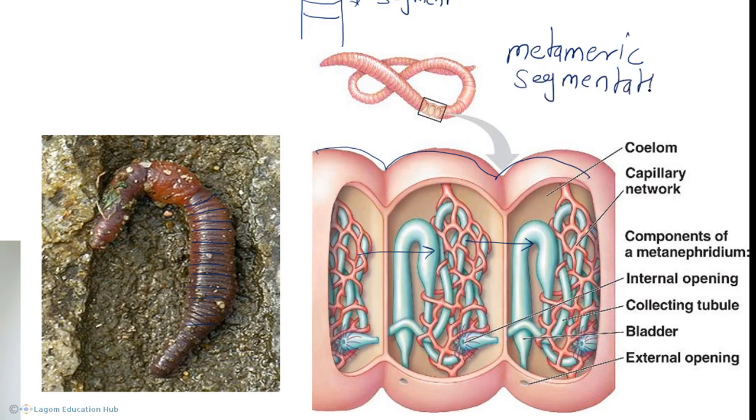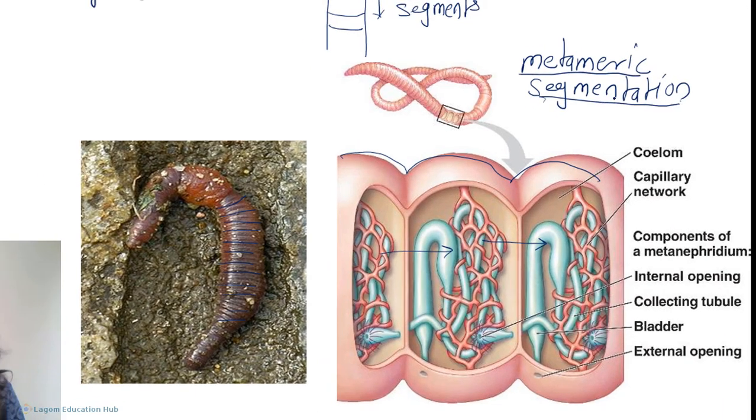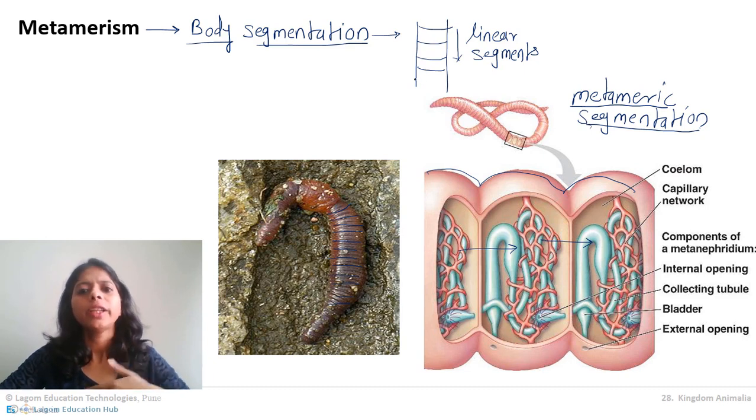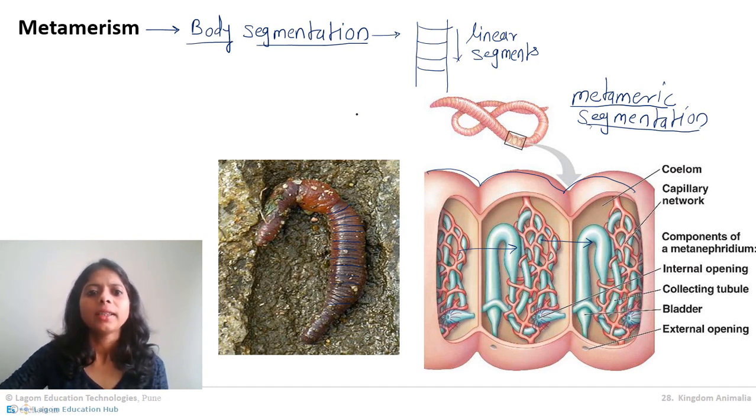The earthworm is a peculiar example of animals showing metameric segmentation. Are you getting my point? Metamerism is nothing but showing linear segments in the body, and when we go very specific, it shows metameric segmentation, meaning the body's internal parts also coincide with the external parts. So there we find a repetition of internal body organs also, and this is a specificity of phylum Annelida.